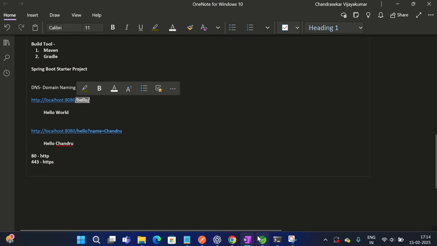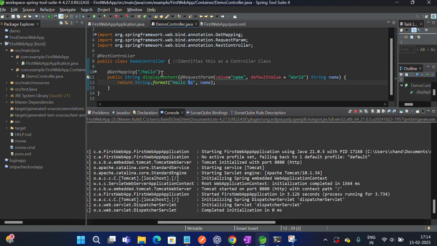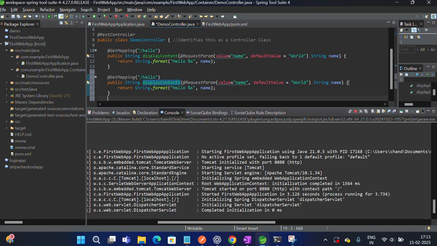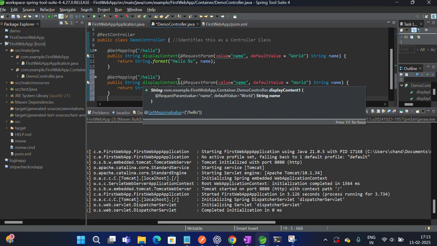So we are specifying that in our local system, come here and use this hello method. Like this, we can use many methods, many hello methods based upon our convenience. So display content 1, display content 2, hello world, any other names, or a calculator, or any calculations we can do. So this is the difference.